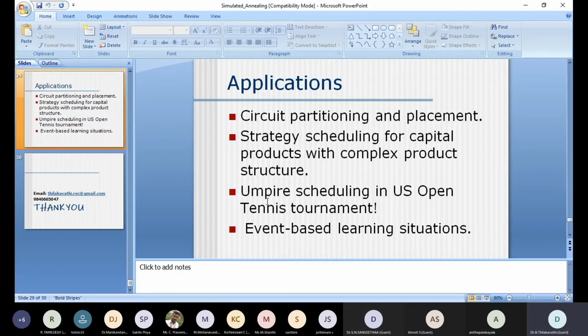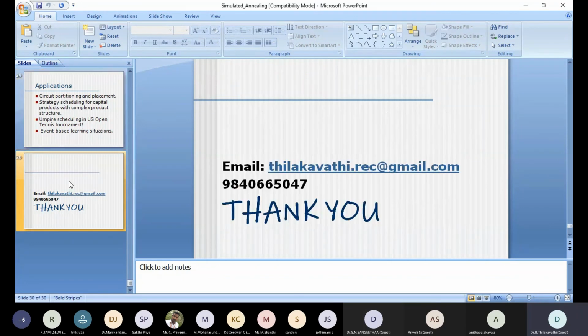Here is an example: umpire scheduling in the US Open tennis. And then event-based, which is nothing but real time, like gaming. So in event-based learning situations, simulated annealing can be very helpful. That's all. Thank you.